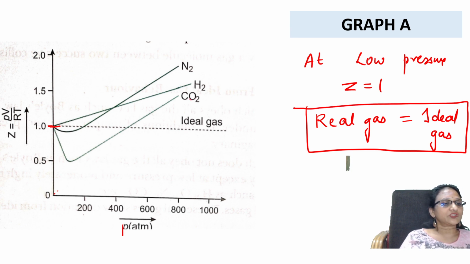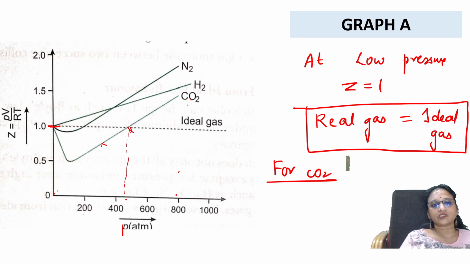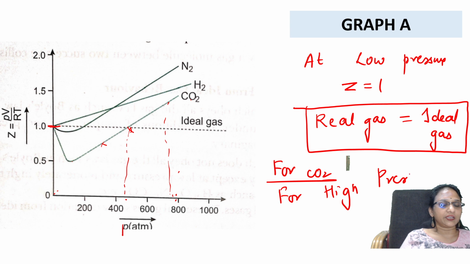Now, for carbon dioxide gas, we'll see. What is happening on carbon dioxide? You're increasing the pressure, 200 to 400, 400 to 600, 600 to 800. See here, corresponding to this graph. So, what happens for carbon dioxide at very high pressure? The Z value is becoming less than 1.